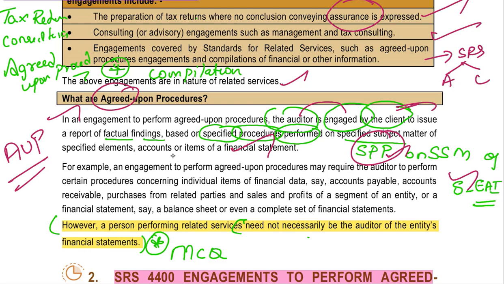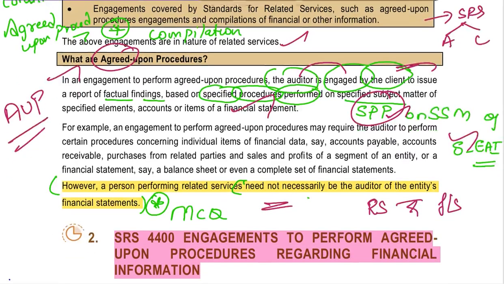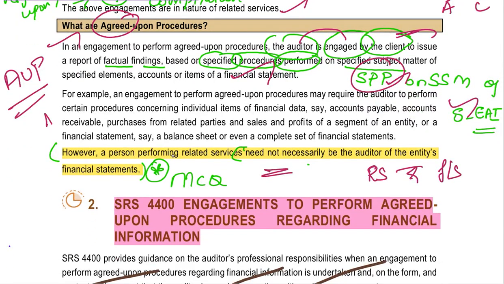One more point you have to remember: the person doing the related services and the auditor of the financial statements need not be the same person. It can be two different persons, no problem, right? Here you can read this example.